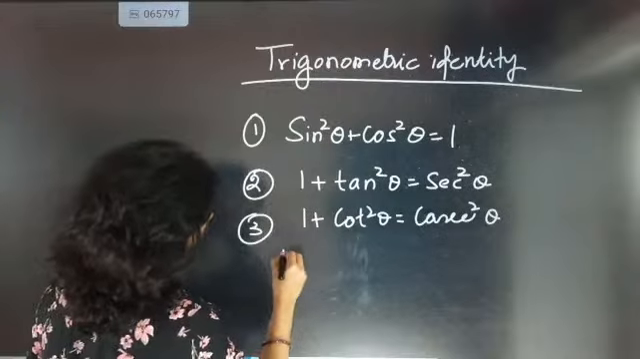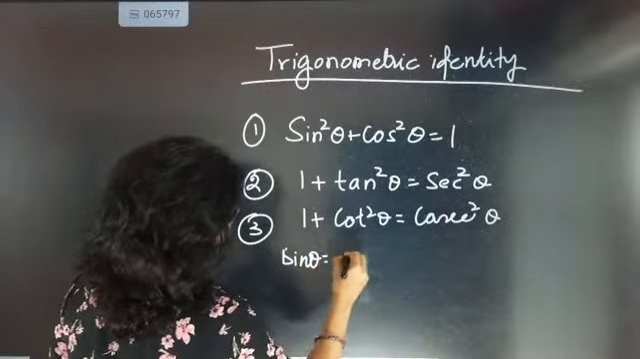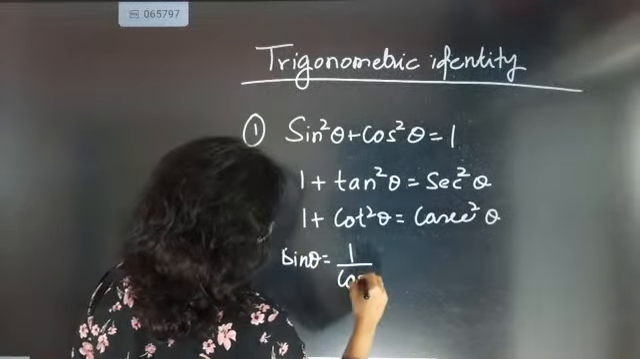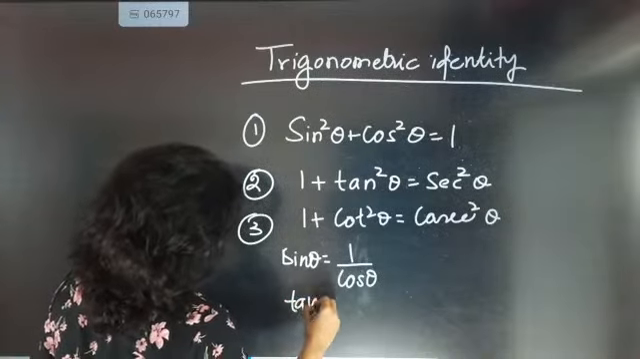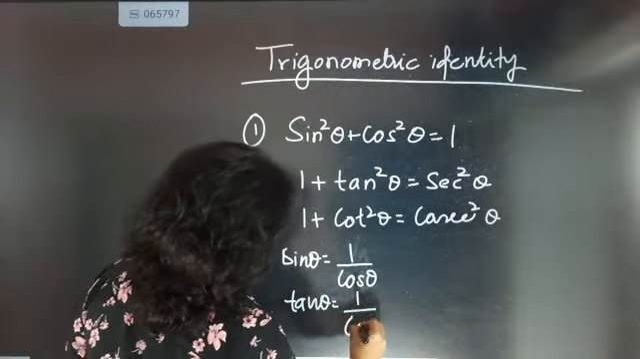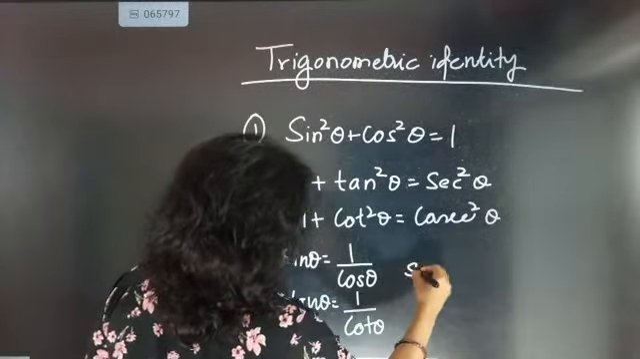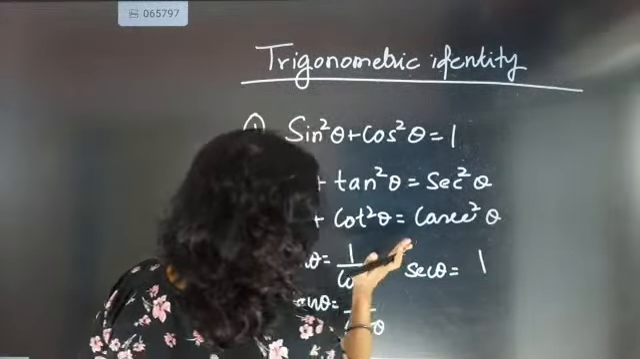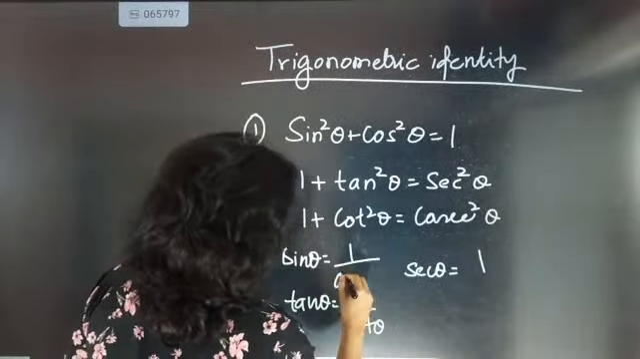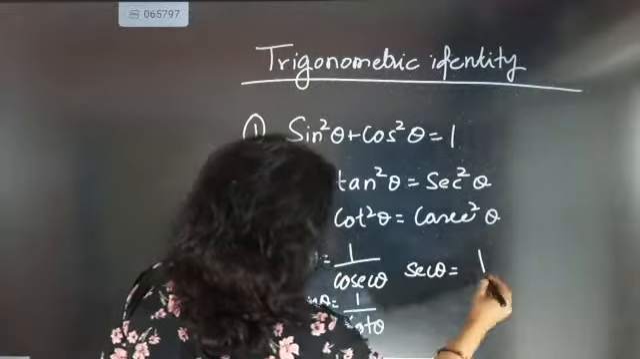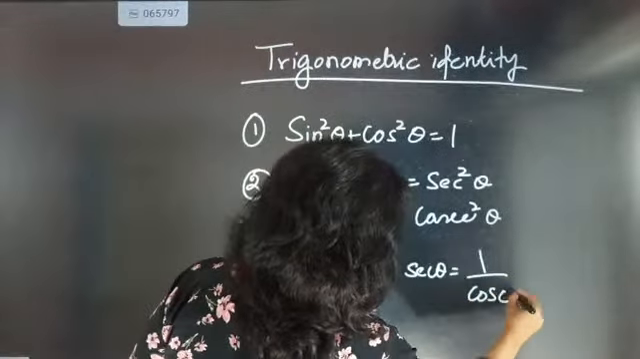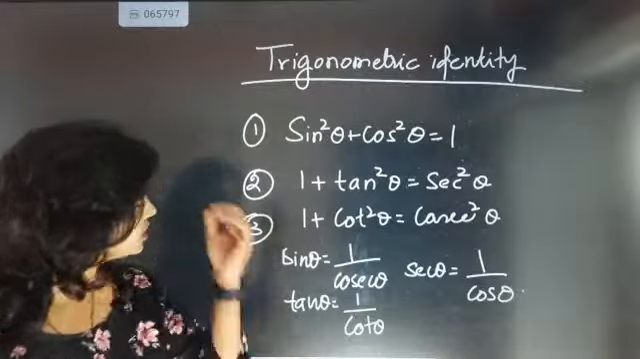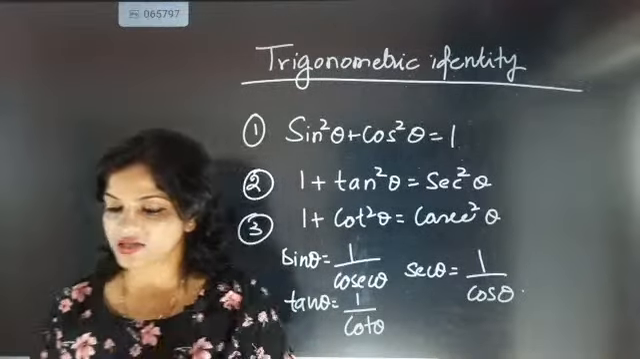Along with reciprocal, sin theta will be equal to 1 by cosecant theta and vice versa. Tan theta will be equal to 1 by cot theta and secant theta will be equal to 1 by cos theta. Sin theta equal to 1 by cosecant theta and secant theta will be equal to 1 by cos theta. So this reciprocal along with this identity formulas are there.